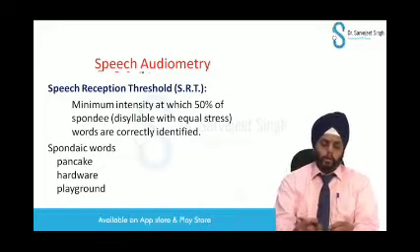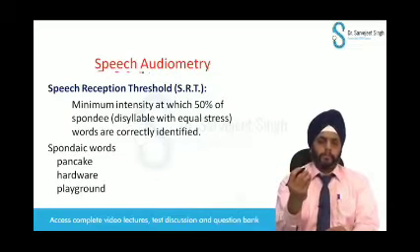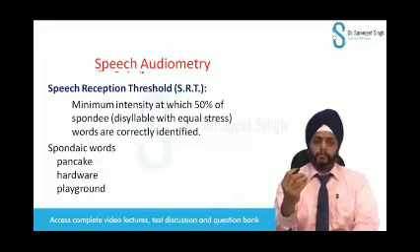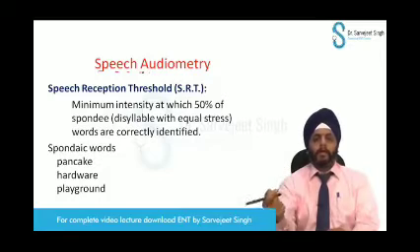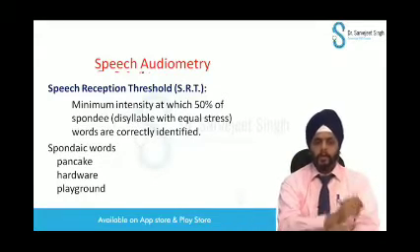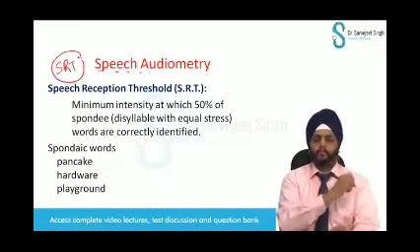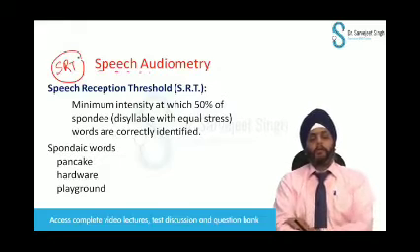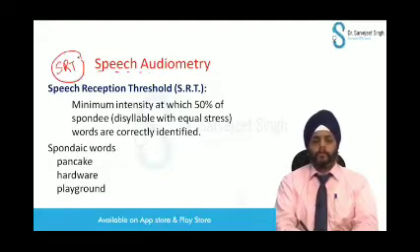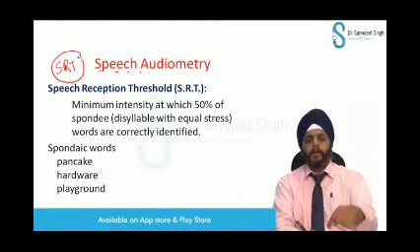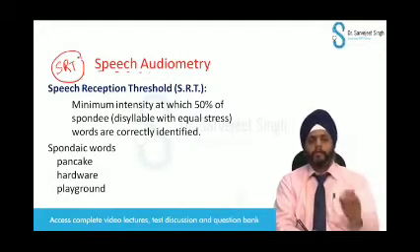Now we know the BCCI created a score: anyone who can hit more than 50% of balls outside the boundary, we will keep that person in our cricket team. So they brought out a score, and that is known as the SRT score. That is your SRT, speech reception threshold.